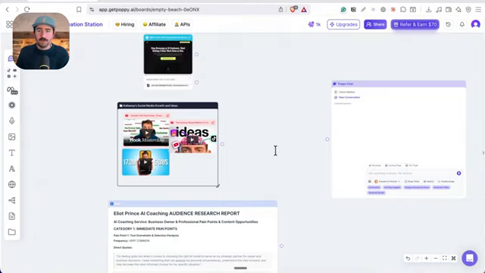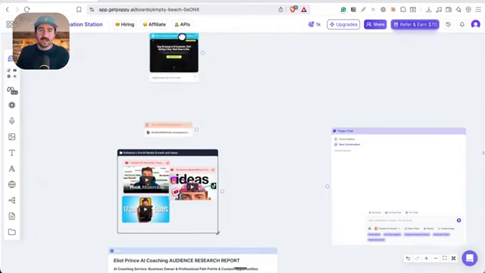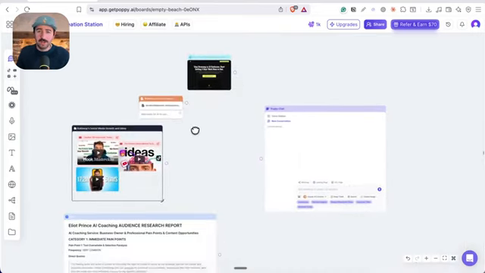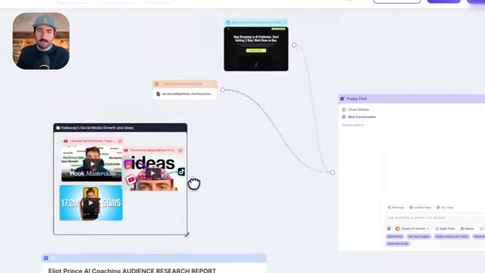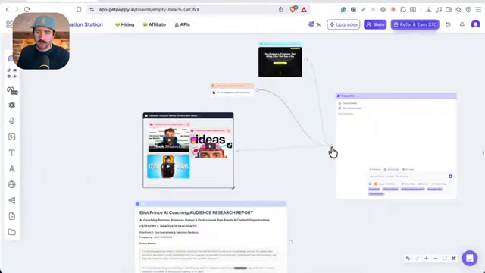So we've got all the key information we need here to start working. Now we've got to link our sources into our AI chat. You'll see I can literally grab these links and pull them and link them into our chat, so we know that we're pulling information from our correct sources here.